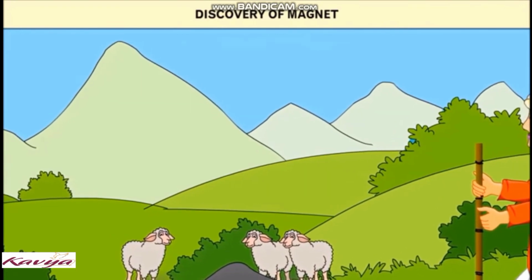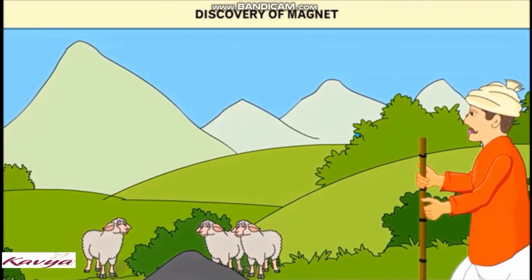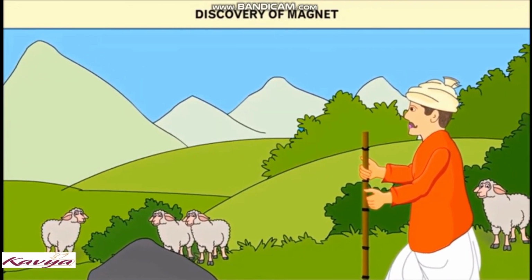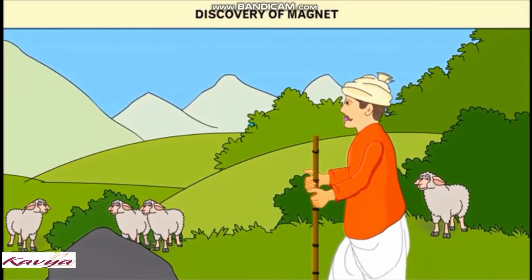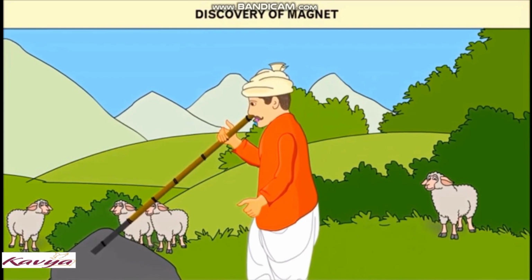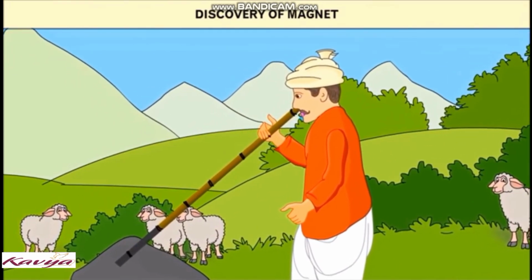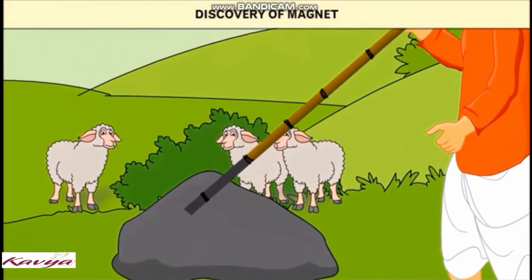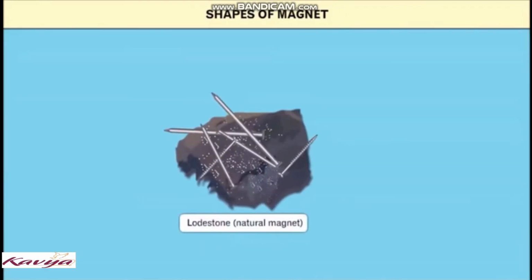Discovery of magnet. Students, long ago in Greece, a shepherd named Magnes lived in a region called Magnesia. While grazing his sheep, he observed that the metal tip of his staff was getting stuck to a large black rock. The rock was a natural magnet and the staff was attracted to it. Such types of magnetic rock are called magnetite.